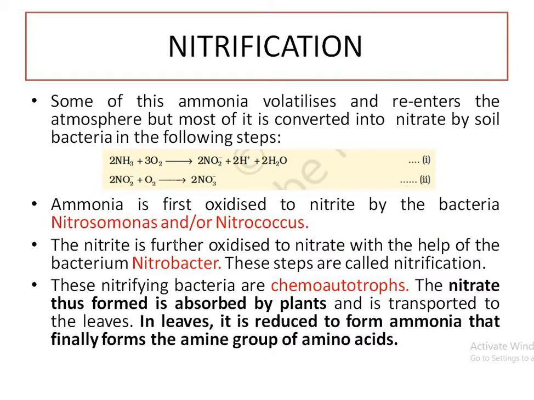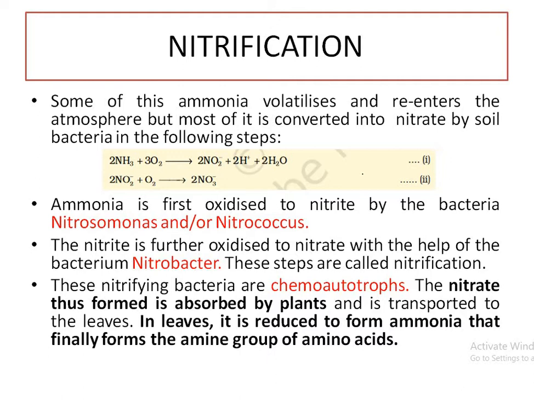So in the objective question, when the MCQ asks about the process, you should remember that the conversion of ammonia into nitrite is done by Nitrosomonas and Nitrococcus. But the conversion of nitrite into nitrate, this oxidation, is done by another bacteria. This is called Nitrobacter.